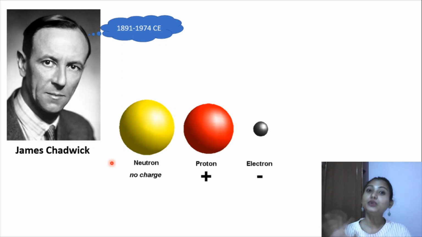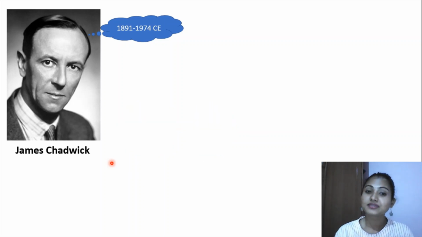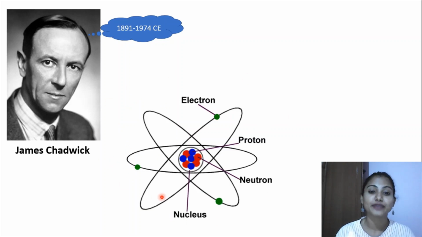So now in the nucleus, we don't have only the proton, which is positive charge. We also have one more subatomic particle which has no charge. It has neutral charge, but it is the neutron which actually makes up the whole mass of an atom. It is present along with the proton inside the nucleus. This is how the atomic structure looks. So we have the nucleus, which has proton, positive charge, neutron, neutral charge, and then the electrons, which are revolving in a specified orbit around the nucleus of an atom.